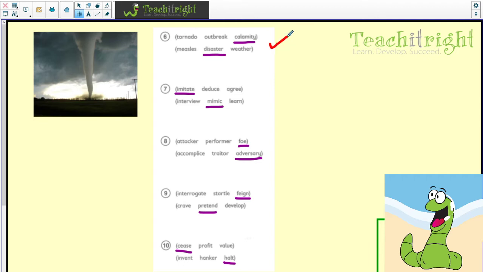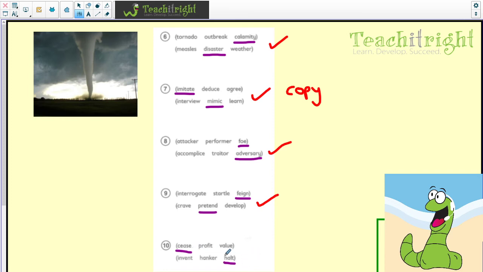Calamity and disaster. It's a calamity, it's a disaster, it's not gone very well. Imitate and mimic. So another synonym for that would be copy. So that's the answer there. A foe, an adversary. Feign and pretend. If you feign injury, you pretend that you've hurt yourself when you haven't really.